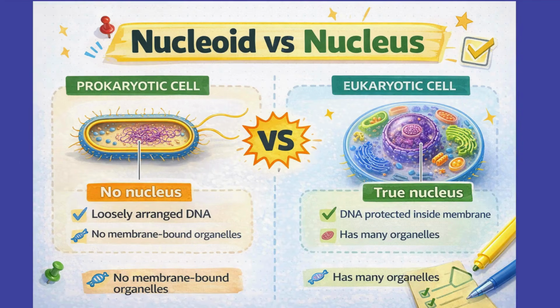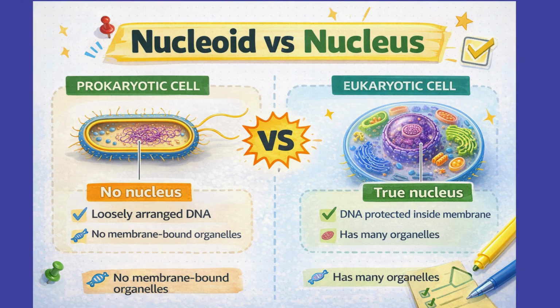The prokaryotic versus eukaryotic divide. Before we move on, there is a very important distinction you must know for your exams. Based on the complexity of the nucleus, cells are divided into two types, prokaryotes and eukaryotes. Prokaryotes are primitive, simple cells like bacteria. Their nuclear region is poorly defined because it lacks a nuclear membrane. This undefined region, containing only nucleic acids, is called a nucleoid.